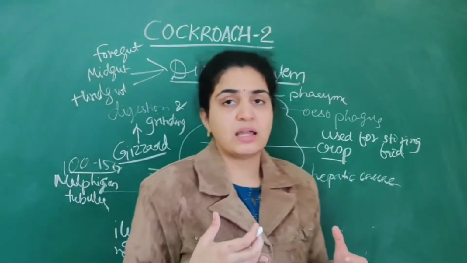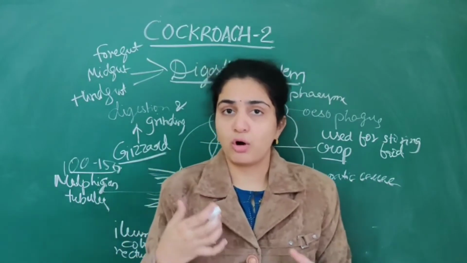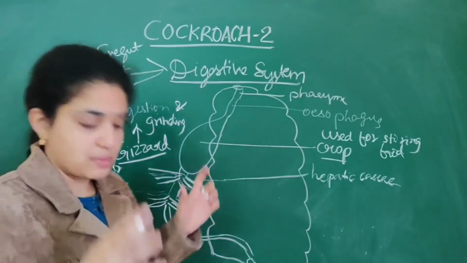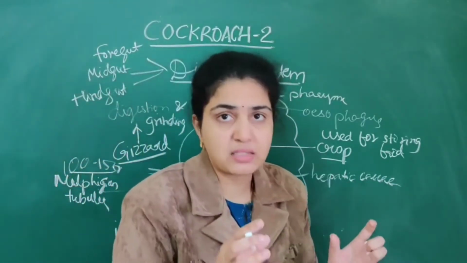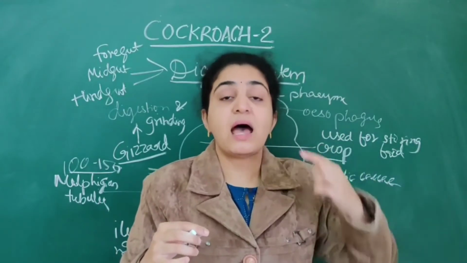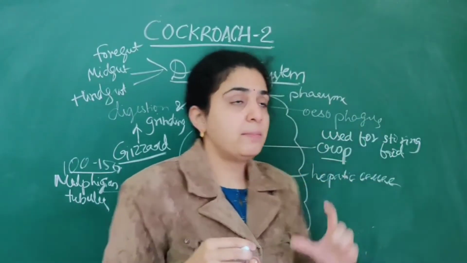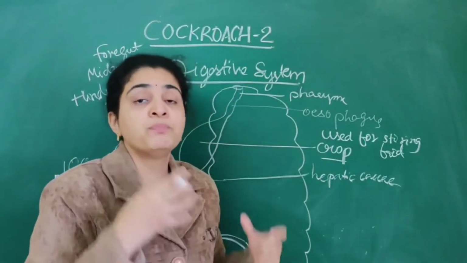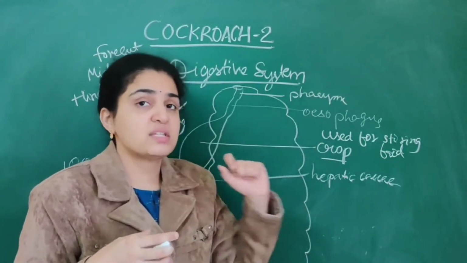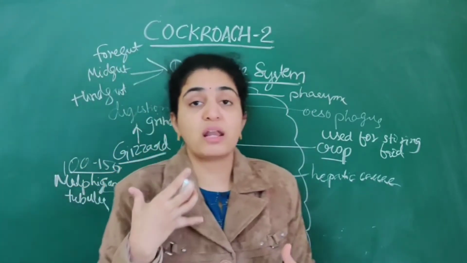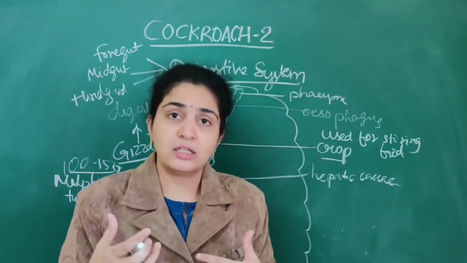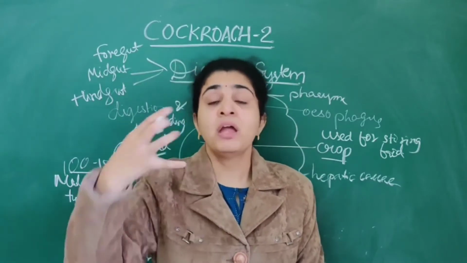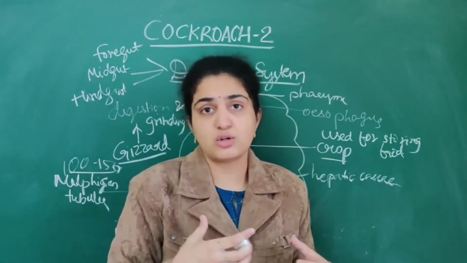So what have we dealt with in the digestive system? In the digestive system of the cockroach, mainly the digestive system is divided into three parts, that is foregut, midgut as well as hindgut. The food first enters the cockroach by the pharynx. Its scientific name is Periplaneta americana, like the earthworm, Pheretima posthuma. Mostly we see it in tropical regions also.